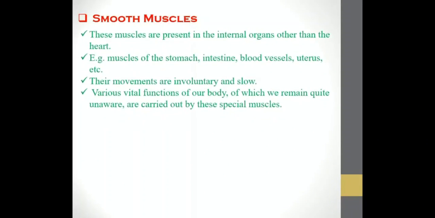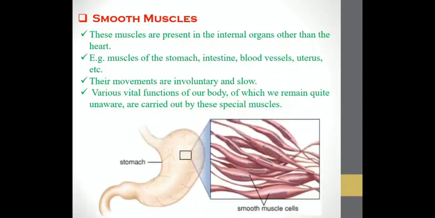Now what are smooth muscles? These muscles are present in the internal organs other than the heart. Why other than the heart? Because your heart already has got cardiac muscles. So your heart has already got the muscles that it requires.